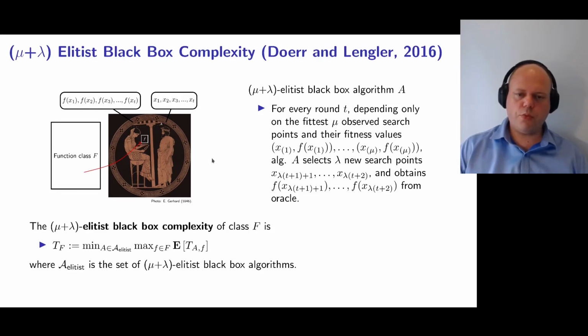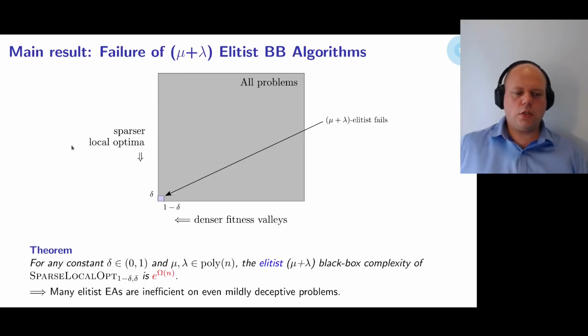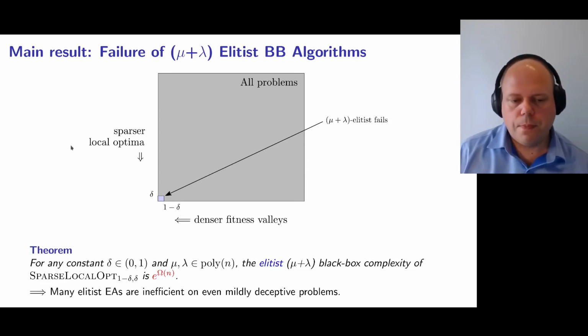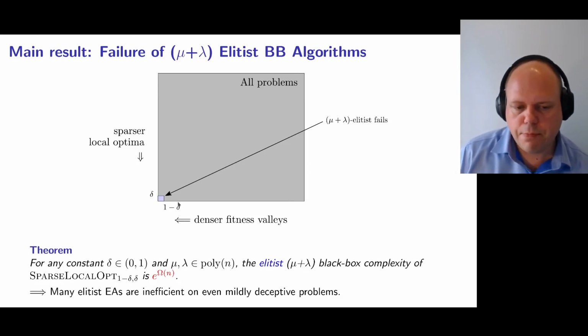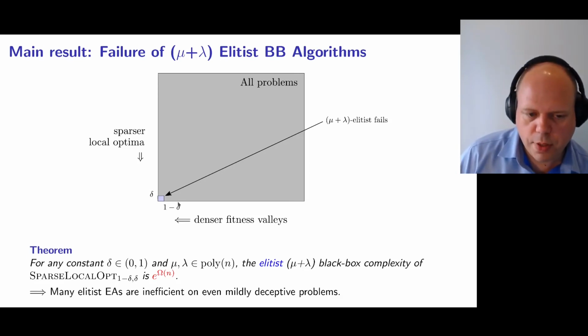Okay, what can we prove about this class? So for any constant delta, and assuming that mu and lambda are polynomials, the elitist mu plus lambda black box complexity of SparseLocalOpt 1 minus delta, delta is exponential. So it means if we go to the simplest or the most constrained problems, right?